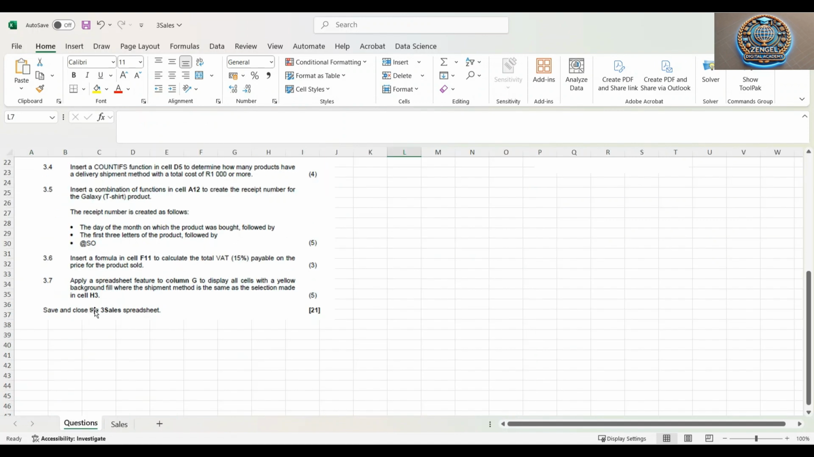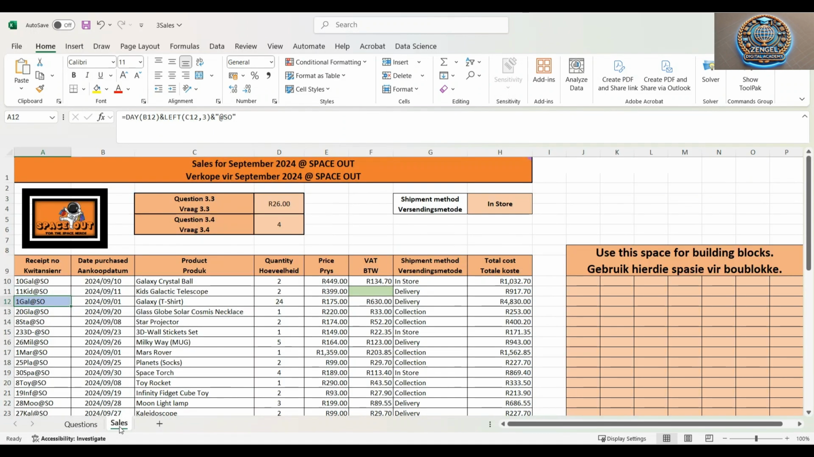Okay, the next question is 3.6, which says insert a formula in cell F11 to calculate the total VAT of 15% payable on the price of the product sold. So we need to go to F11, column F, then row 11. It's there, it's already nicely colored. Then if we go there, now we need to enter our formula.